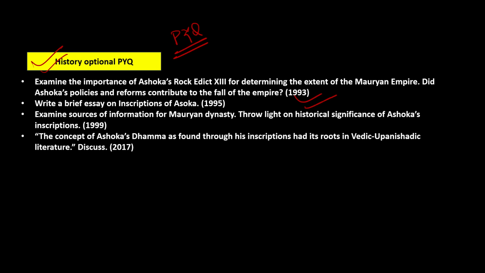You can see 1993, Ashokan edicts. Next, you can see here, write a brief essay on inscriptions of Ashoka. Examine the sources of information of the Mauryan dynasty, throw light on the historical significance of Ashoka's inscriptions. Next, recently you can see 2017, the concept of Ashoka's Dhamma as found through his inscriptions has its roots in Vedic Upanishadic literature. You can see multiple times Ashokan inscriptions have come in the history optional. So I would like to recommend for at least history, particularly art and culture, ancient India, please go through the PYQs. This is very helpful.